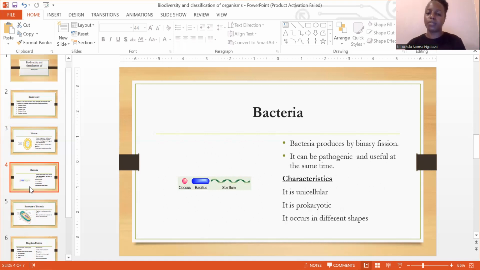So when it comes to bacteria, it reproduces through what is called binary fission. Someone might ask, okay, I only know of asexual reproduction and sexual reproduction, so what is this binary fission? Guys, let's go back to grade 10 a bit. In grade 10, we did mitotic division, right? Whereby we said mitosis is the division of one cell into two daughter cells, right? That are genetically identical to each other.